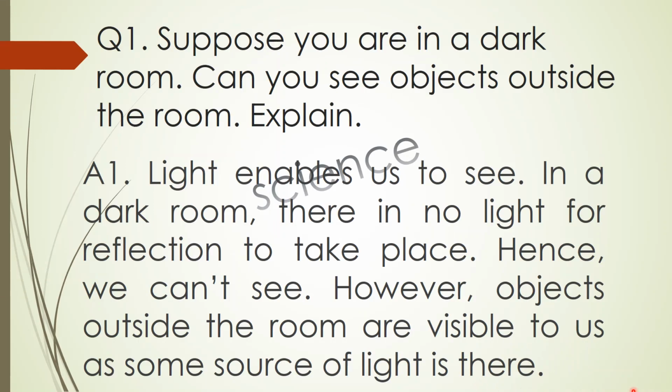That is light. Question number 1: Suppose you are in a dark room. Can you see objects outside the room? Explain. So the answer is, light enables us to see. In a dark room, there is no light for reflection to take place. Hence, we can't see. However, objects outside the room are visible to us as some source of light is there.